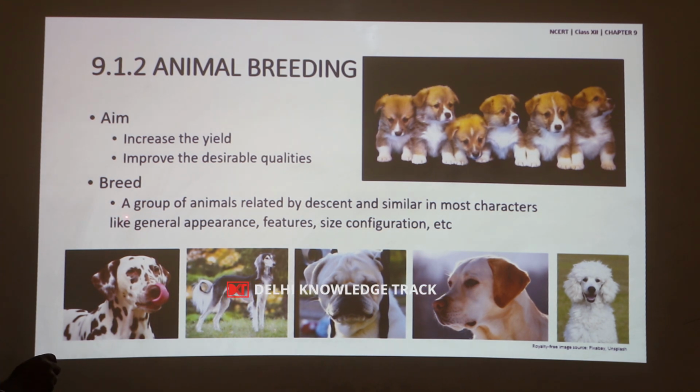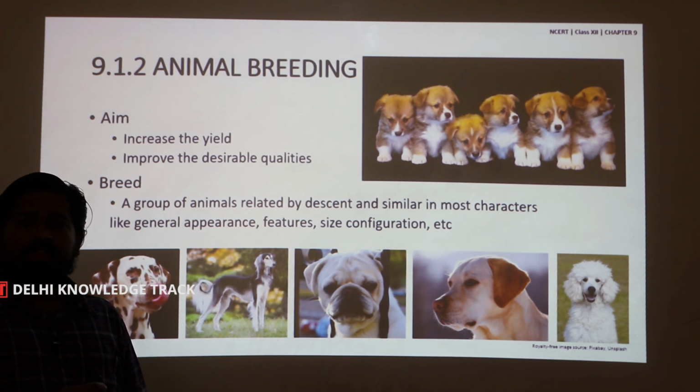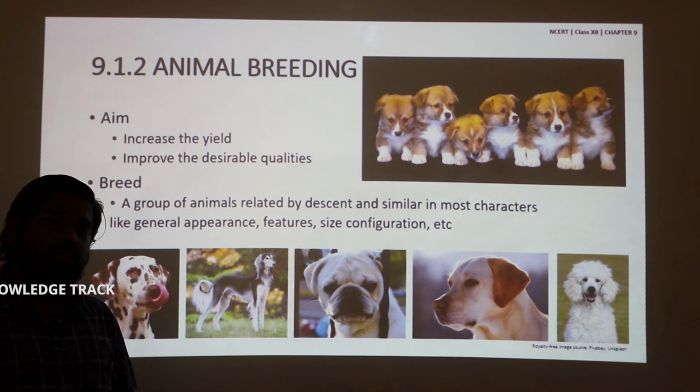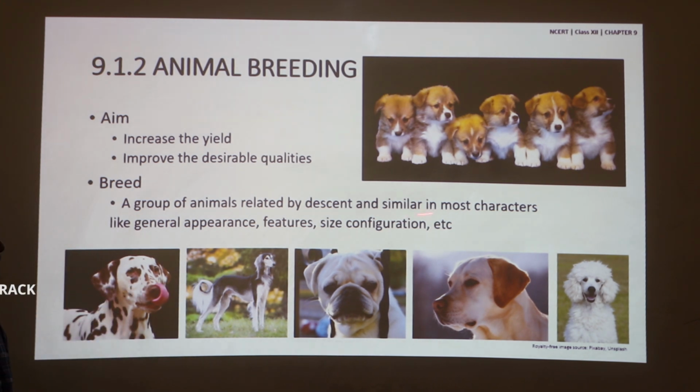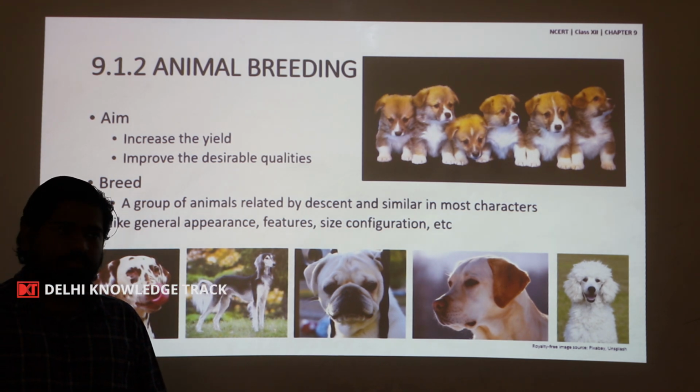Let me repeat, a breed is a group of animals related by descent, that is, related either by parents or by ancestry, and it has similar characters like general appearance, features, size and configurations, etc. Look at these puppies, these are very similar in their fur color, their height and length. So, these puppies belong to the same breed.